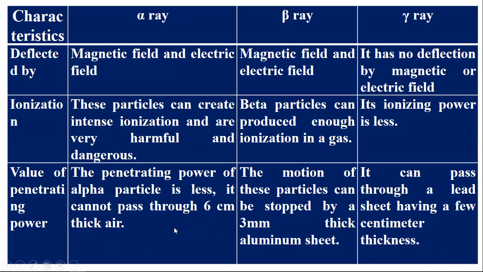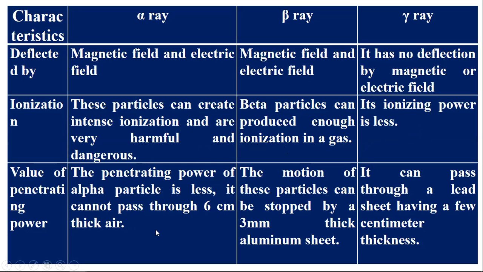The alpha particle may be deflected by magnetic and electric fields, and the beta particle is also deflected by electric and magnetic fields, but the gamma ray cannot be deflected by electric and magnetic fields. In ionization, the alpha particle can produce enough ionization in gas, and it has a high ionizing power. For the beta particle, the ionization power is less.